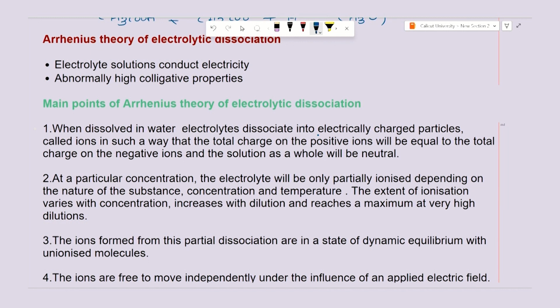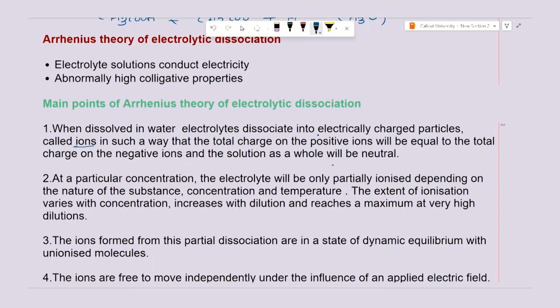electrically charged particles, that is, they will be carrying charges. They are known as ions in such a way that when you take the total charge of the positive charge ions and the negative charge ions, that will get cancelled and it becomes 0, or you can say that electrolyte will be neutral. So, the number of positive ions produced will be equal to number of negative ions produced from an electrolyte. Now, at a particular concentration, there will be a particular amount of electrolyte ionized.